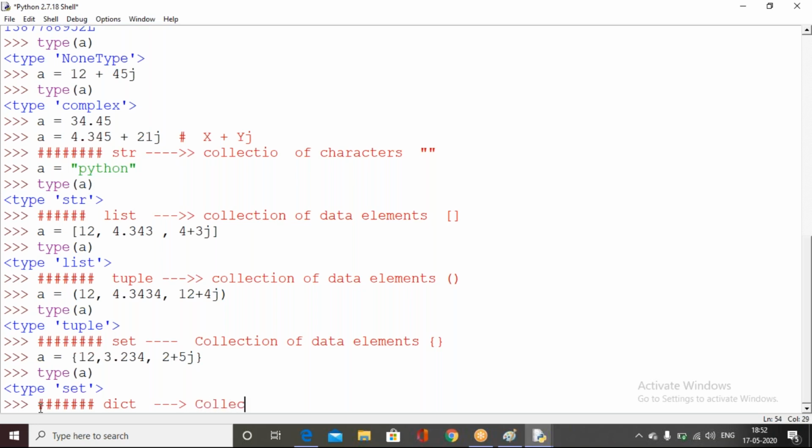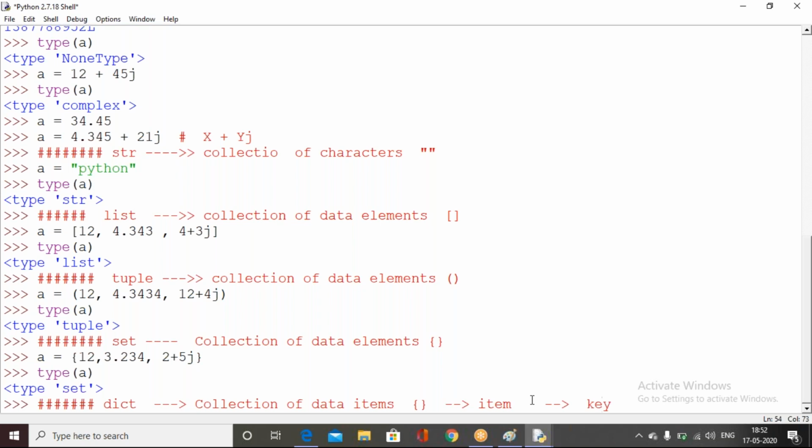Coming to the dictionary data type, it is a collection of data items, previously data elements, right? But here, data items. A data item is a combination of a key and a value. What does an item mean? An item is a combination of a key and a value.